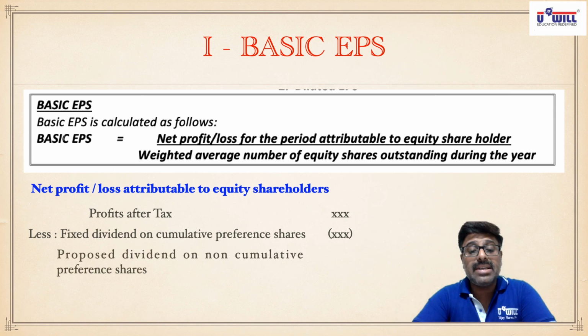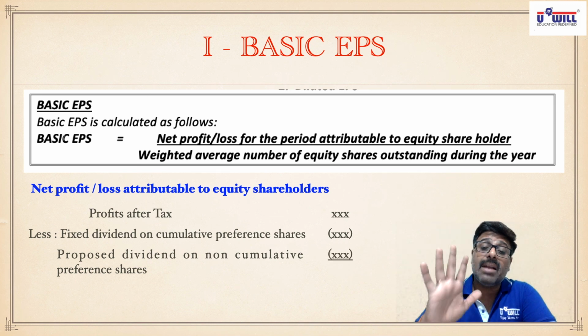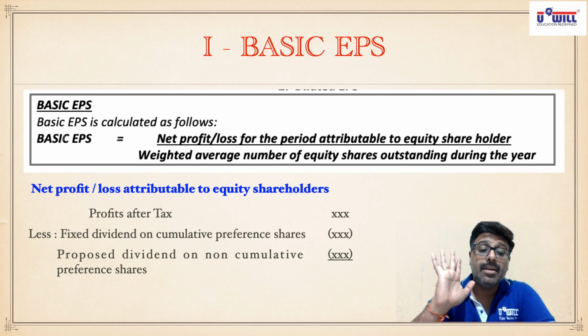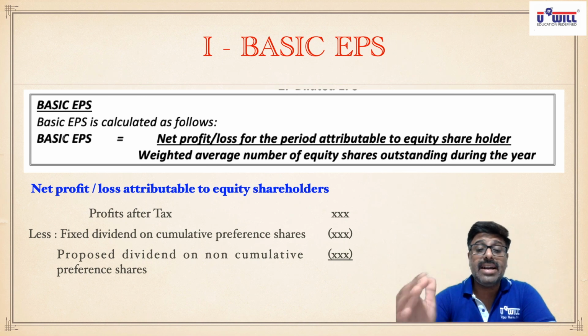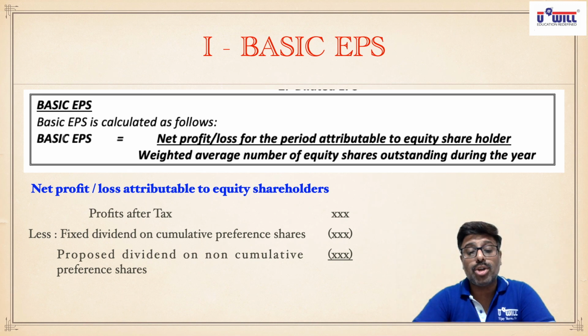And proposed dividend on non-cumulative preference shares. Non-cumulative means nothing gets accumulated. So even if you have 12% preference shares, but 8% is proposed, then 8% is the final amount. Forget the 4%; you will not get it in future. Only 8% will be paid in the current year. So how will you subtract the preference dividend? Fixed dividend on cumulative preference shares and proposed dividend on non-cumulative preference shares.